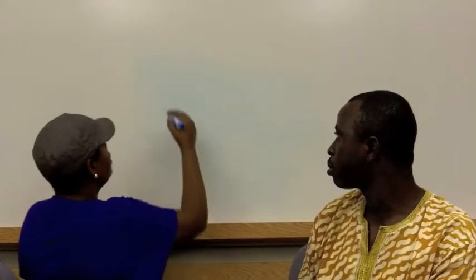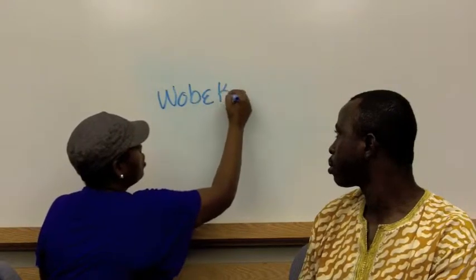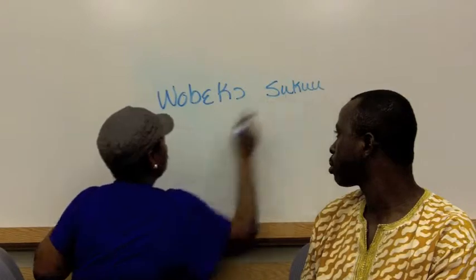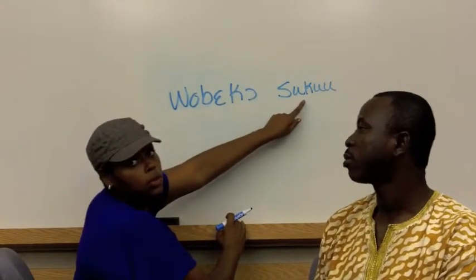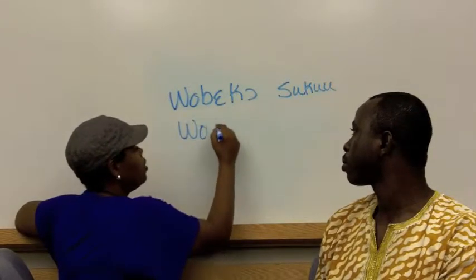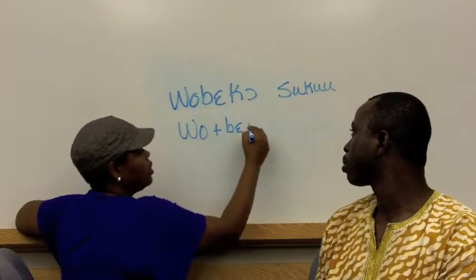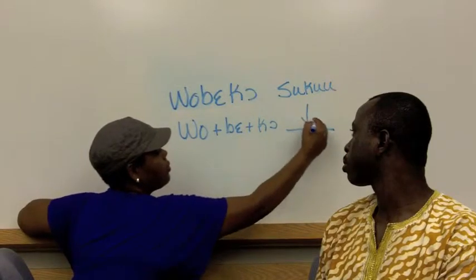Another example would be "wobeko suku." This translates to you will go to school. So we have you, wo, plus be, which is our will, plus ko, and then where we're going.